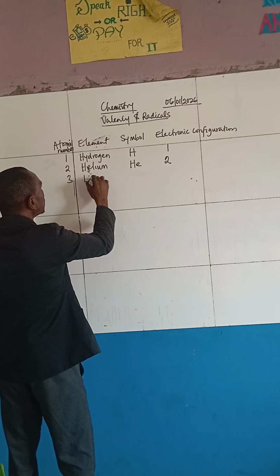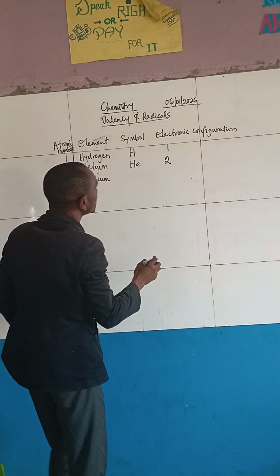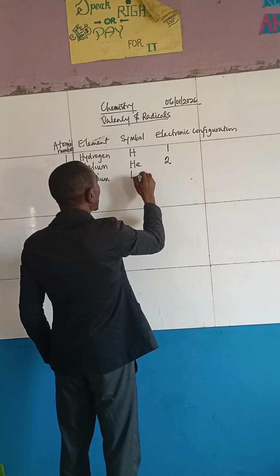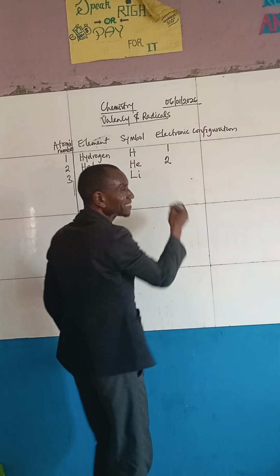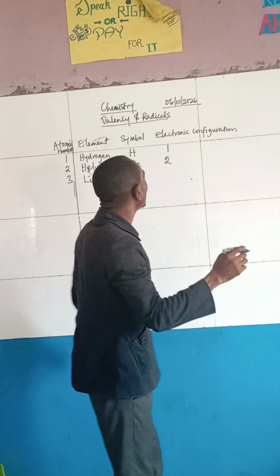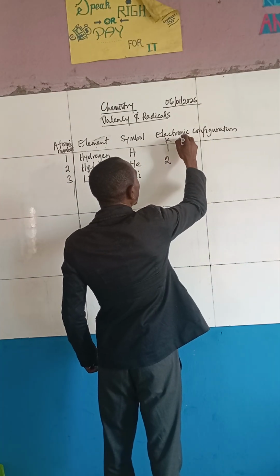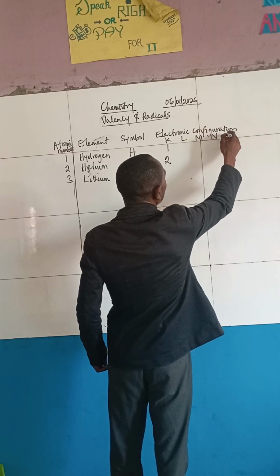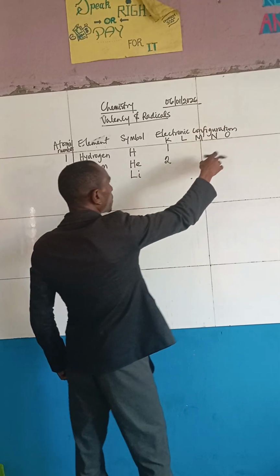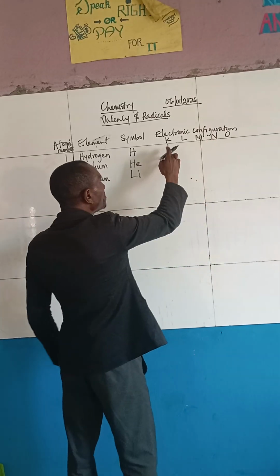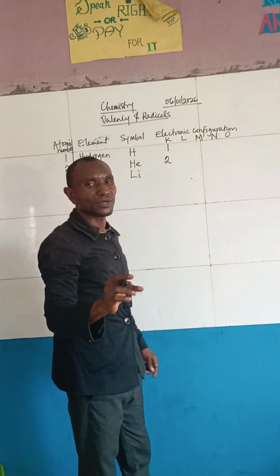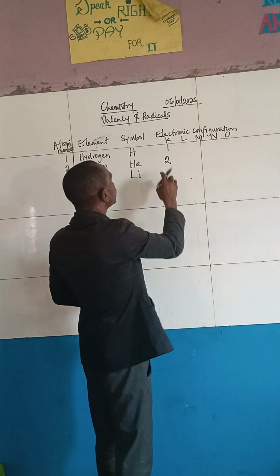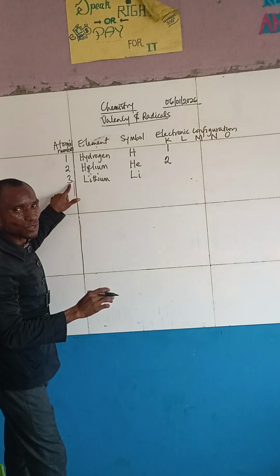We have what we call lithium. Right? Now, in this case, what is lithium? Lithium is 3. So we have Li. That's 3. So now, there's no way we can write 3 in the first shell, the K shell. Now look at it. Let's work with this: K, L, M, N, just continuation, O, alright, but at this point we may not reach O. Now remember that the first shell, the maximum number of electrons it can carry is 2. So we have 3 electrons here.